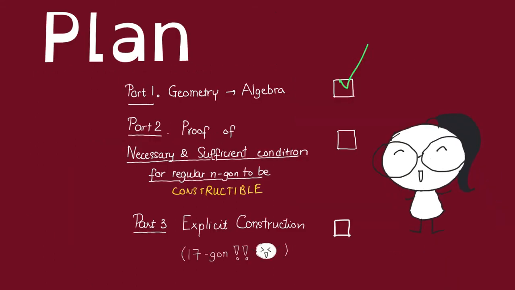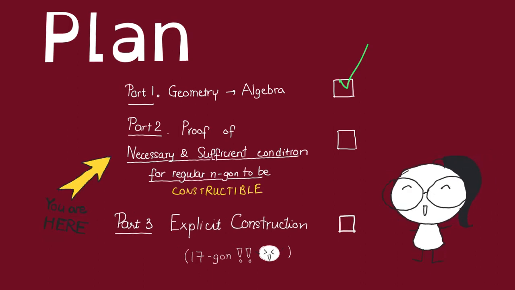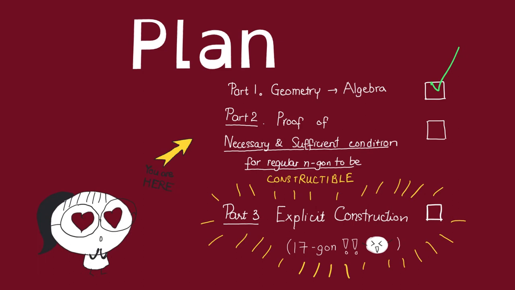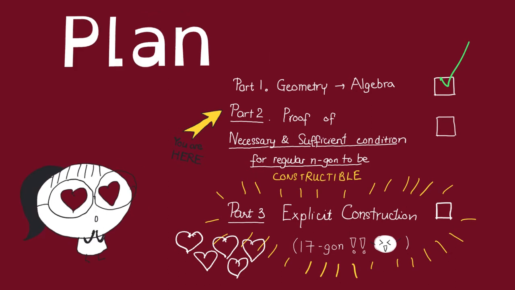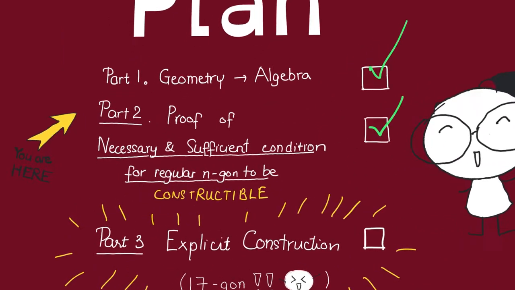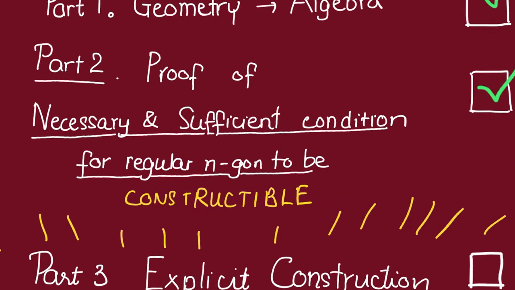So our plan is as follows. In this video, we're going to prove the necessary and sufficient condition for the regular n-gon to be constructible. Then in the next video, we're going to give some explicit examples. That is the part that I think is really beautiful and deep. So if you only have time for one video, I would pick that one. It makes explicit the idea in this proof. So from the example, you could figure out what the proof should be anyway. But let's not get ahead of ourselves. Our immediate task now is to prove the necessary and sufficient condition for a regular n-gon to be constructible.